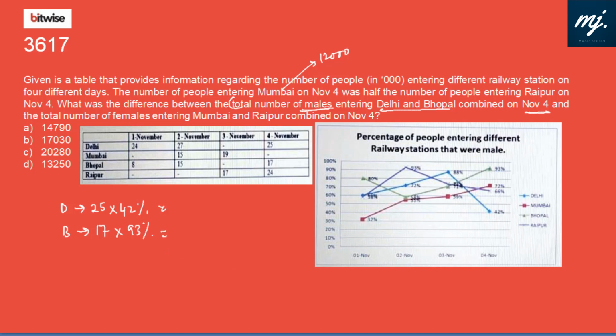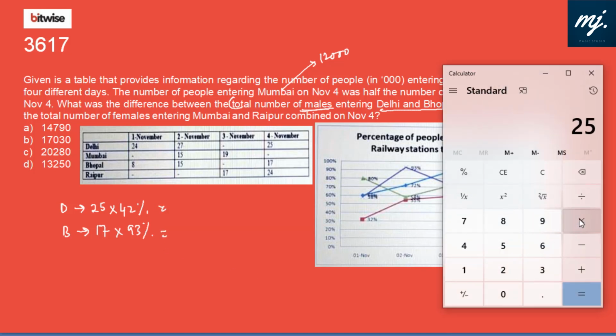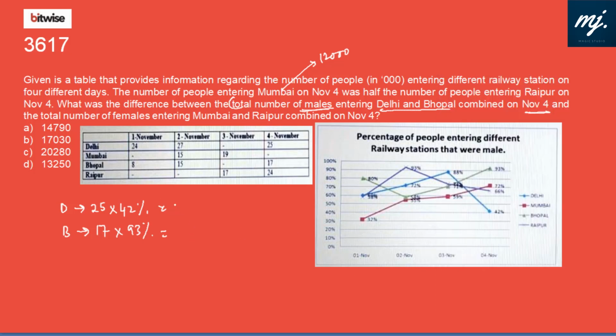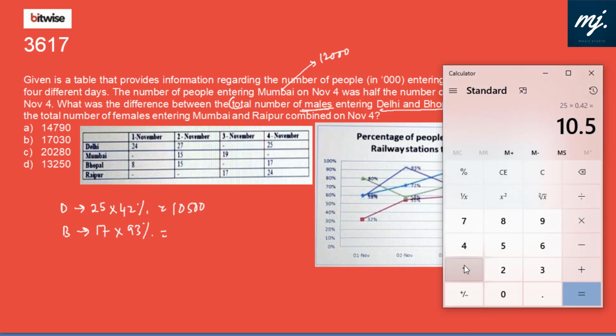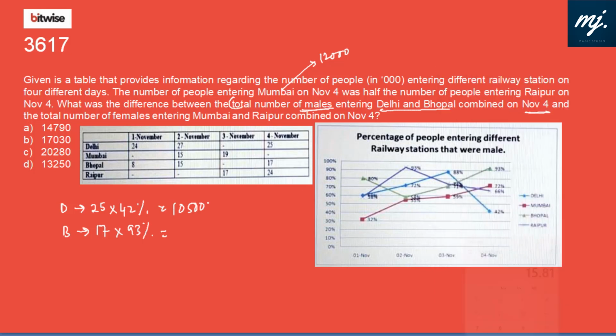Now we can calculate the actual number and find the total for this first. So 25,000 into 42% is 10,500. And for Bhopal, it would be 17,000 into 93%, that is 15,810. And the total would be 26,310.